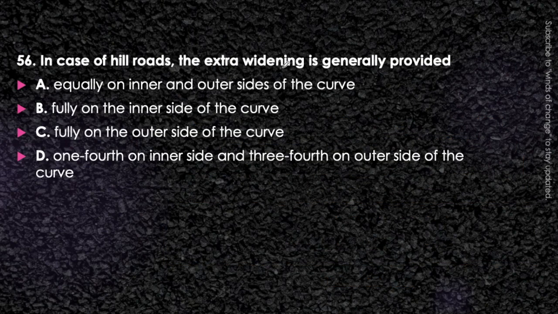Next question. In case of hill roads, the extra widening is generally provided equally on the inner and outer side of the curve, fully on the inner side of the curve, fully on the outer side of the curve, or 1/4 on the inner side and 3/4 on the outer side of the curve. Now we are talking about the case of hill roads. If it is provided on plain terrain, we will adopt equally on the inner and outer side of the curve. But this is the case of a hill road. So what will be the answer? Just think about it. For the provision of safety, we will adopt it fully on the inner side of the curve. So the answer will be option B.